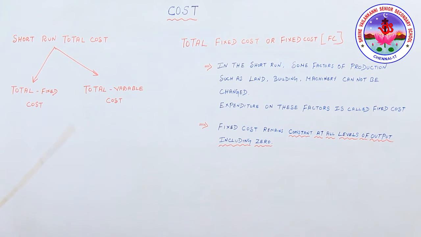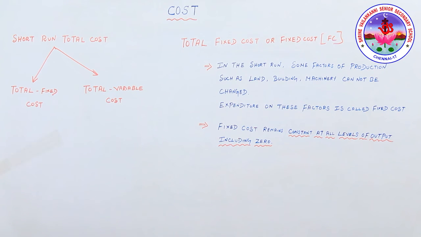Suppose you start a furniture business of making wooden chairs. You hire a shop at a monthly rent of 4,000 and take a loan of 1 lakh from the bank at 1% interest per month. Now, your monthly total fixed cost will be 5,000. That is 4,000 as rent and 1,000 as monthly interest on the loan, that is 1% of 1 lakh.